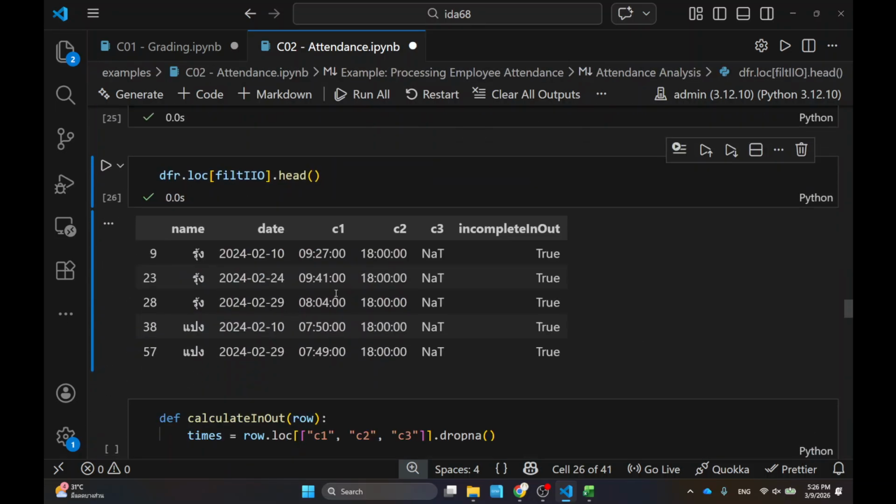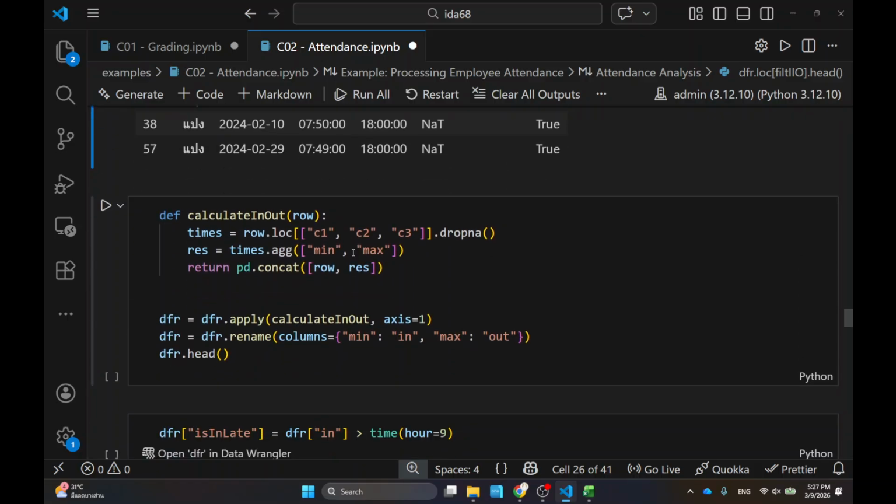And just to show you what I have here: once I have appended all the incompletes in and out, I create a new column saying that this particular line is true, which means I'm flagging it. Then in the end, I can count, for each person, how many days they have an incomplete check-in and check-out. As you can see, I'm creating more columns here to make sure I have all the data that I need before the total aggregations.